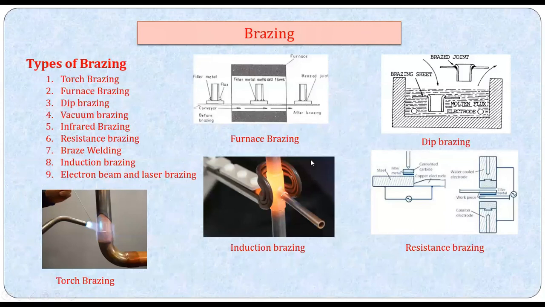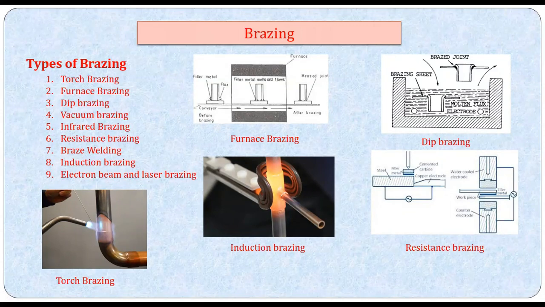From an examination point of view, you need to remember the types of brazing: torch brazing, furnace brazing, dip brazing, vacuum brazing, and so on. There are different kinds of brazing used in industries, named after the technique: dip brazing, torch brazing, braze welding, induction brazing, and electron beam brazing. You can see the induction brazing done here. Then resistance brazing, similar to resistance welding, for various applications. So just try to remember this.